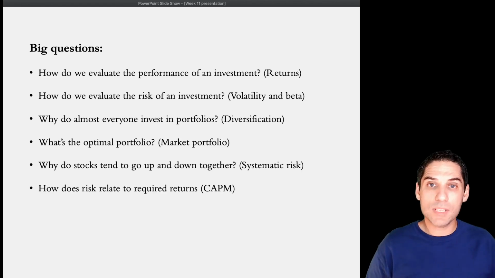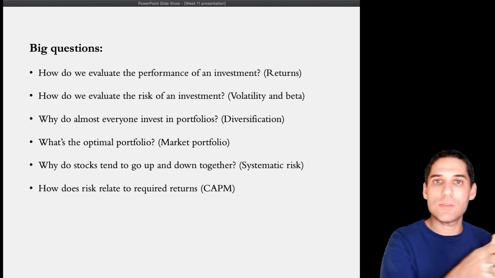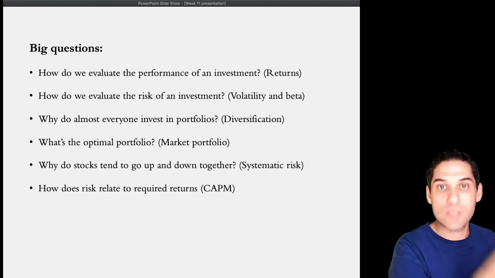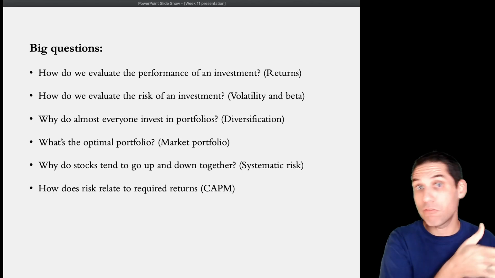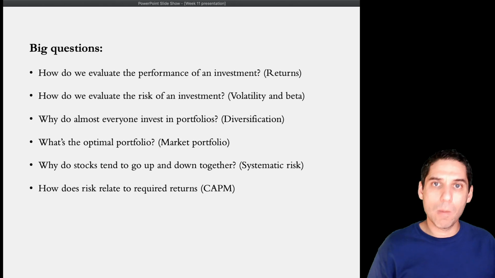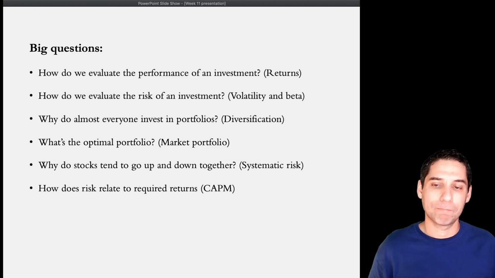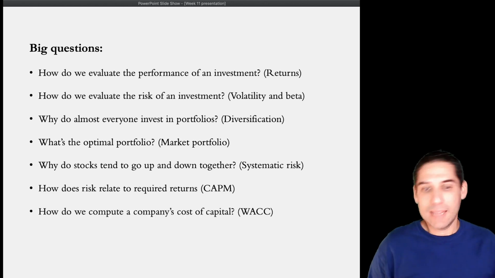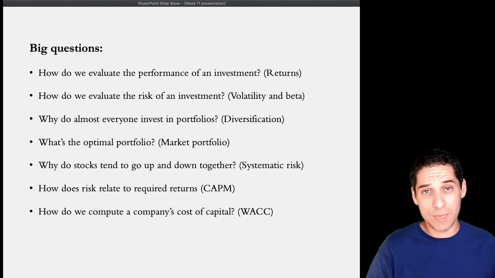And then we're going to say, okay, now we have an understanding of risk and types of risk. How does this now relate to stockholders, shareholders' required return? And therefore cost of equity. That's where the model comes into picture, and we're going to talk about the capital asset pricing model. So that M stands for model. Okay. And then once we have that, once we have our cost of equity, boom, we put it in the WACC equation and we have our weighted average cost of capital.